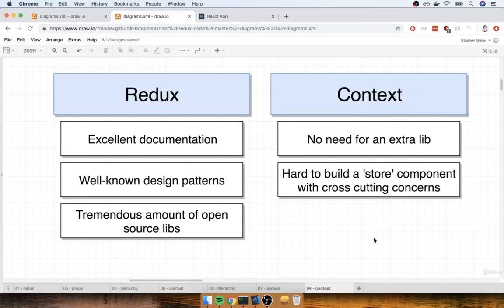All right, so there are good reasons to use context. There's a little bit less code that we had to write. We didn't have to use that extra library, but at the end of the day, I think that personally, it makes a lot of sense to continue to use Redux for any serious application that you plan to work on. So once again, I just want to throw this video in here just to get you thinking about some things and help you understand that we're still using Redux. We're still in a Redux world. It is still an extremely popular library. And just because context exists doesn't mean that Redux is just going to suddenly die out or anything like that. All right, let's take a pause right here and we'll continue in the next video.